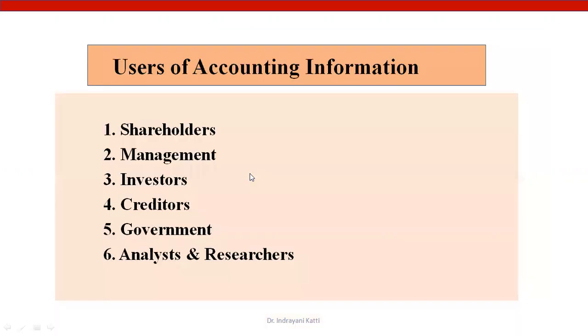So all these are contents of the first chapter, but I will cover the introductory part, meaning, origin and evolution of auditing and definition of this in this class.